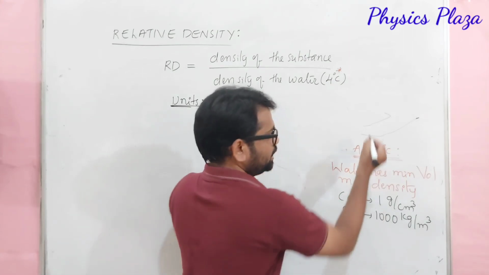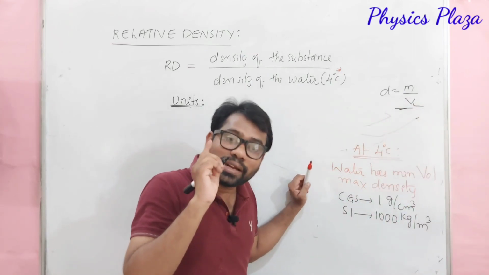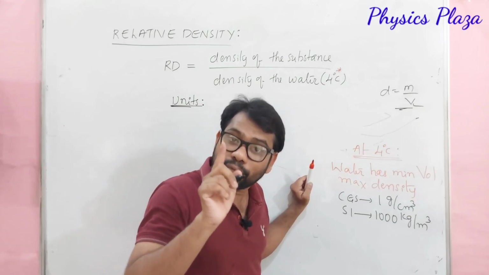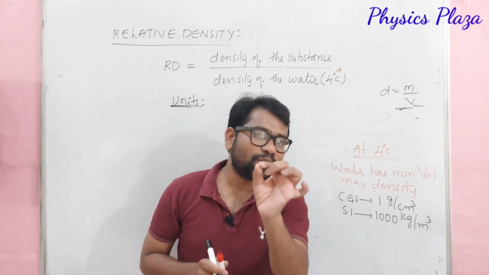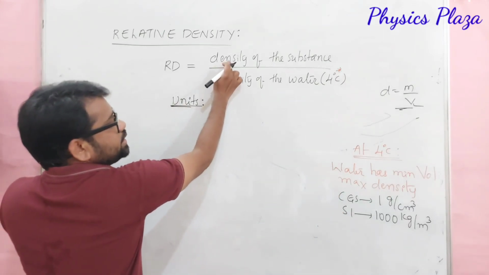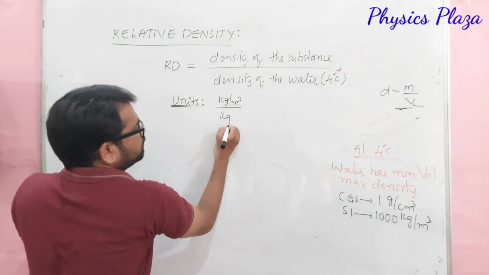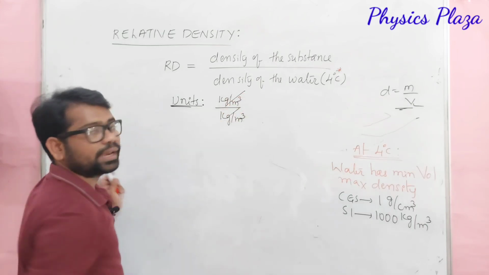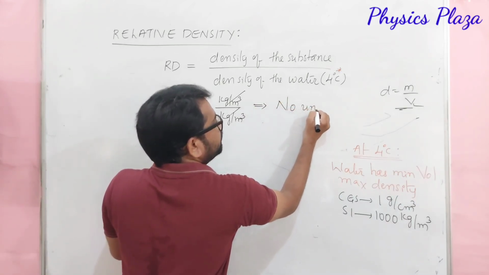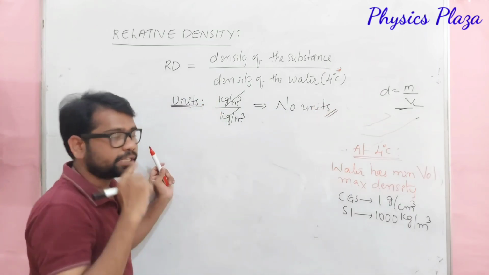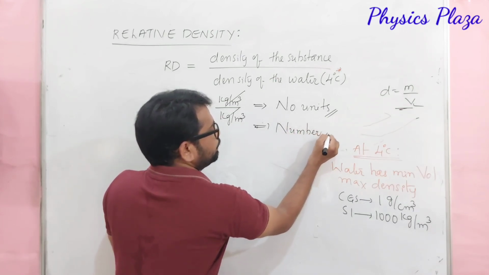Children, it is wrong. Even density is also a ratio, but it has units. So you cannot say that because it is a ratio. Rather, we should say that because it is a ratio between two same physical quantities. So in the SI system, it is kg per meter cube by kg per meter cube, so both get cancelled. So what are the units for relative density? There are no units. Purely it is a number only. It's very important.